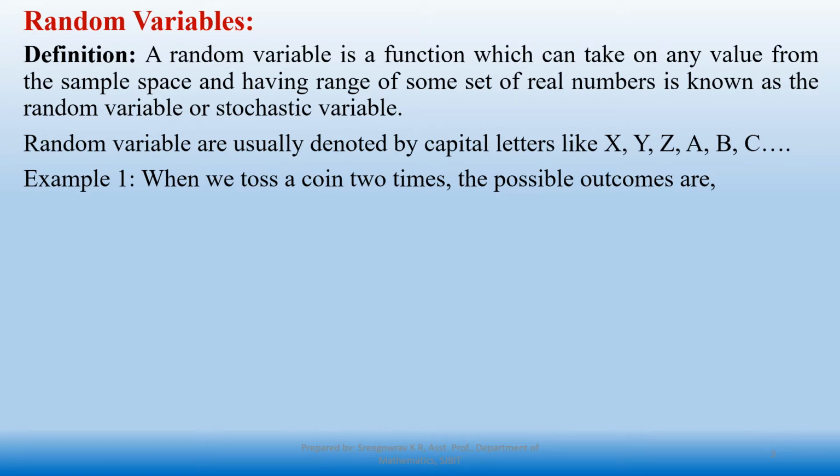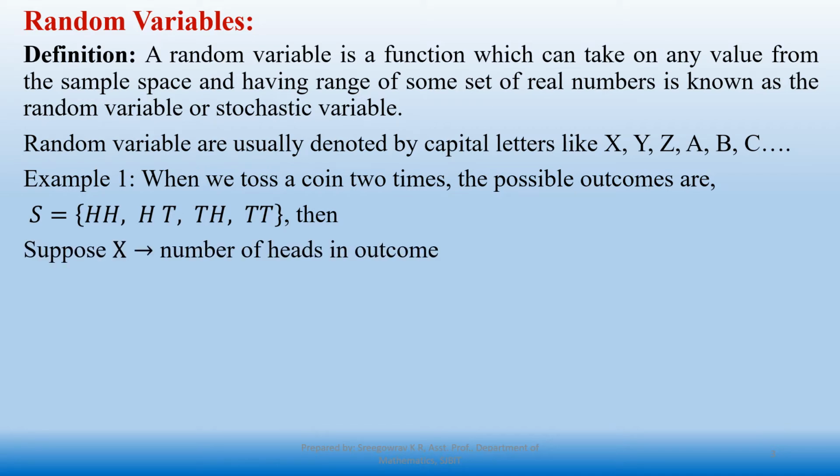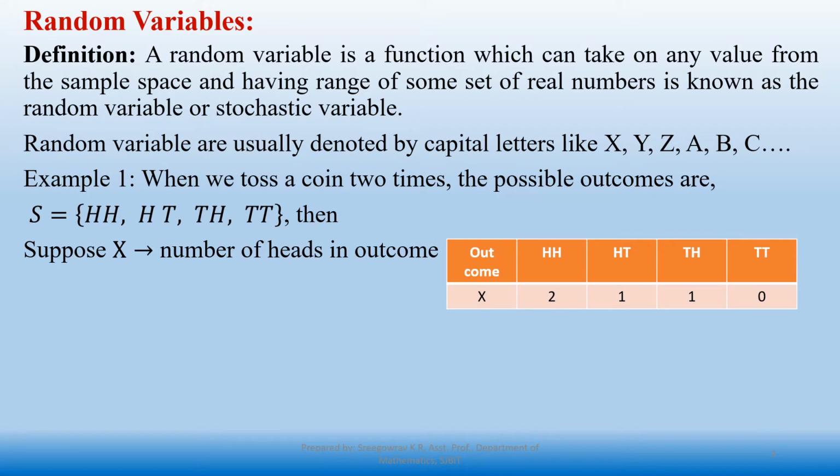Here I consider one example, tossing a coin 2 times. The possible outcomes are HH, HT, TH and TT. Then I am going to define one random variable X. It indicates the number of heads in the outcome. Now observe this table. The outcomes from the sample space I mentioned here, and X denotes the number of heads in the outcome. There are 2 heads, 1 head, and here also 1 head. Here there is no head, it is equal to 0.